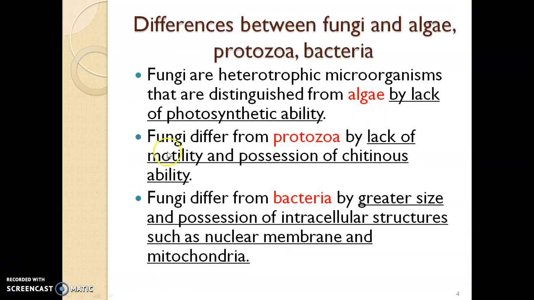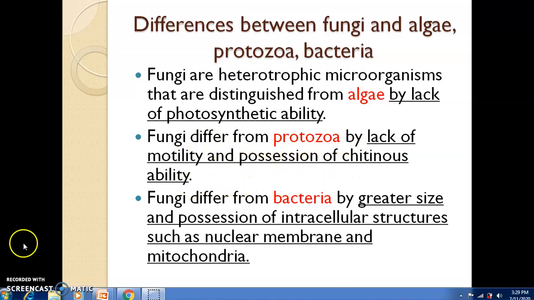Next, there are the differences between fungi and algae, protozoa and bacteria. Firstly, fungi differ from algae by the lack of photosynthesis. Next, fungi differ from protozoa by the lack of motility and possession of chitinous cell walls.